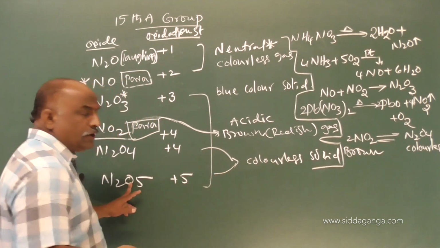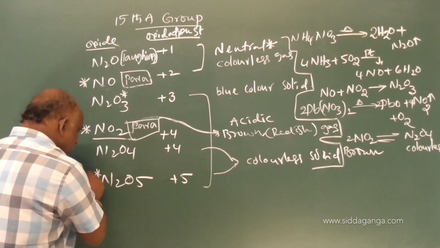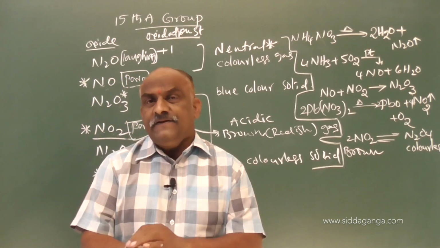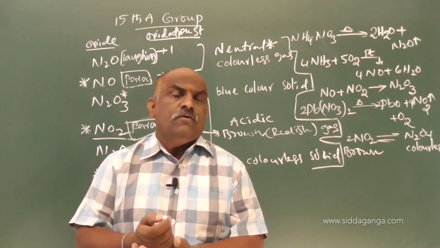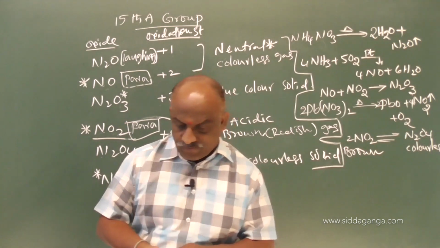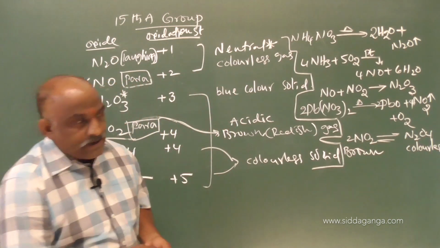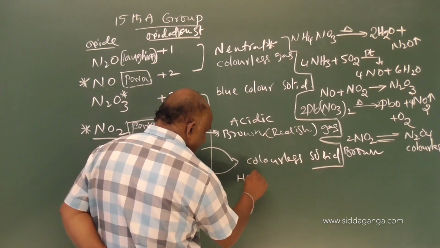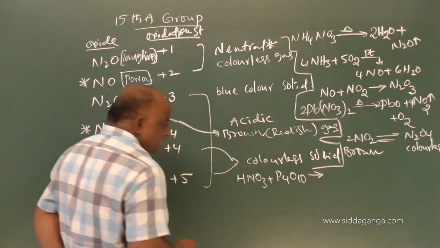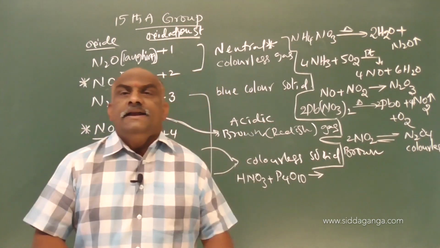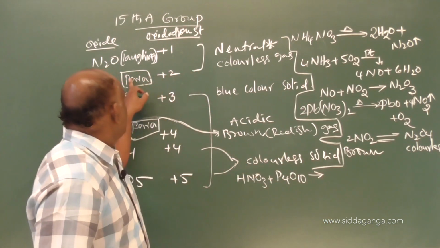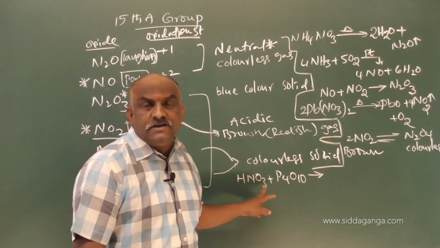So coming to the last one, N2O5, give one star for this also because from the entrance point of view they can focus on this preparation. How to prepare N2O5? The N2O5 preparation is very important. For this preparation we require phosphoric acid, nitric acid with HNO3. What is HNO3? It is nitric acid, not nitric oxide. Nitric oxide is NO. So this preparation is very important.